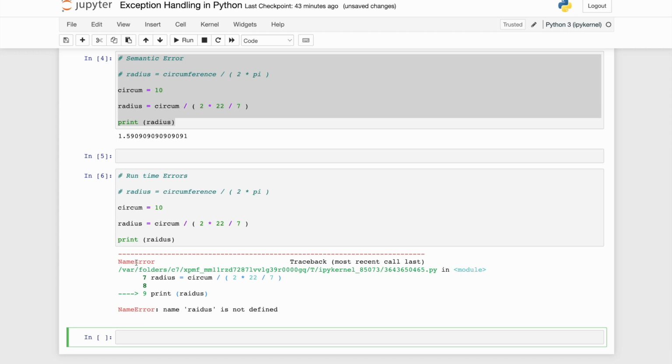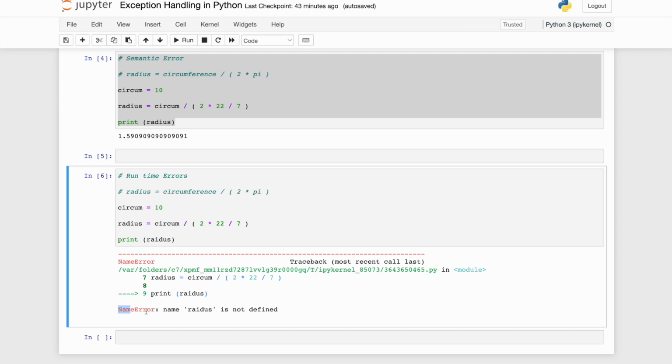Python throws me an exception, a runtime exception in this particular case, a name error. What is a name error? And it is also telling me exactly where this is happening and why it is happening. It is happening because name raidus is not defined. So in case of runtime error also, Python is actually telling me that, hey, I am raising a name error, you go ahead and better fix it.